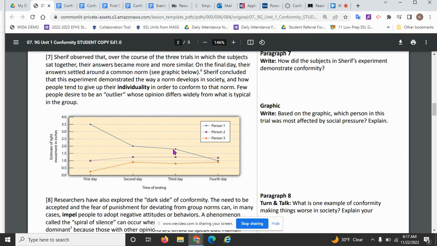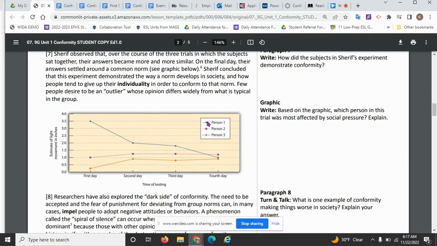But you can see down here in this chart, on the first day when people were separated, they were estimating the movement of the dot. Their answers were very different from each other. And then on the second day, when they were put together, their answers became more similar.